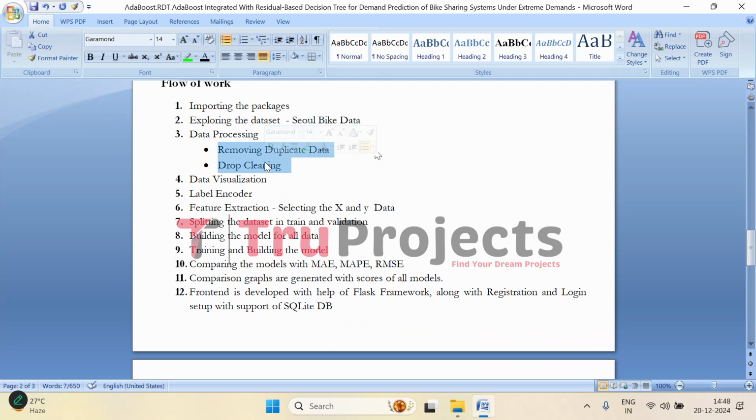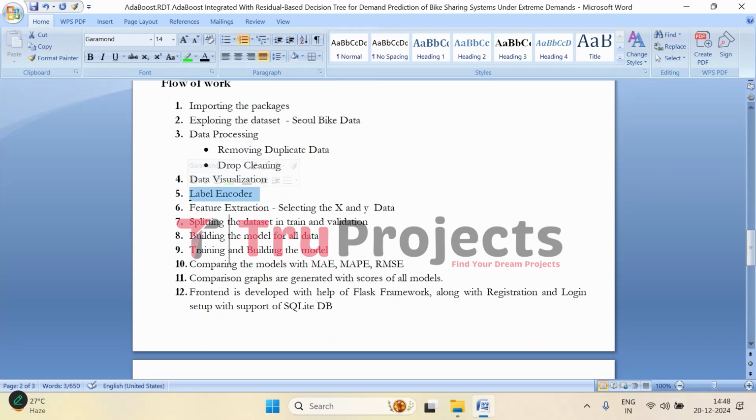After that, pre-processing is done. Here duplicate entries are identified and removed to ensure data accuracy. Then we do data cleaning, that is, unnecessary or irrelevant columns are dropped to focus on the key features for prediction. Then comes the visualization part. Visualizations like graphs and plots are created to better understand the relationships between different variables and trends in the data.